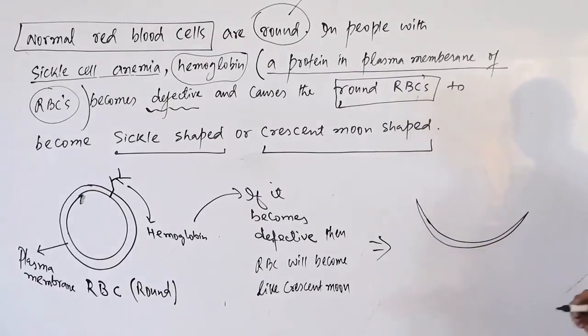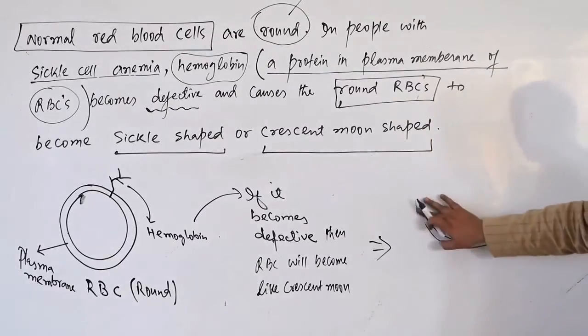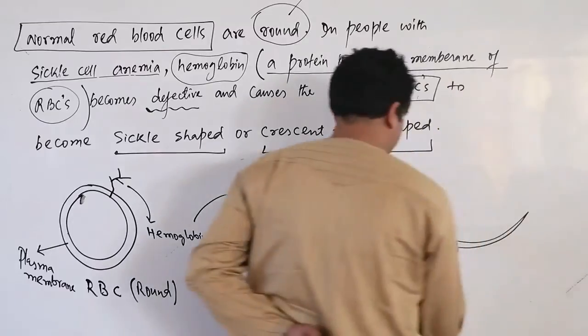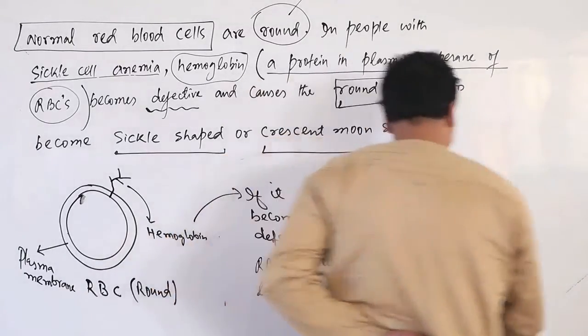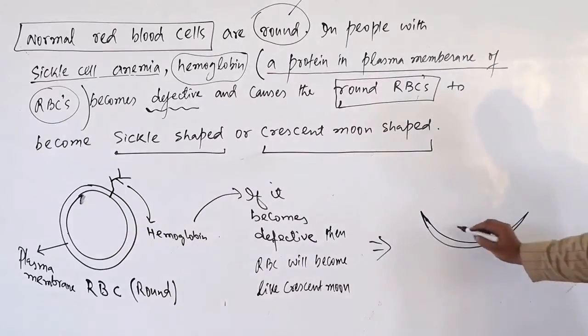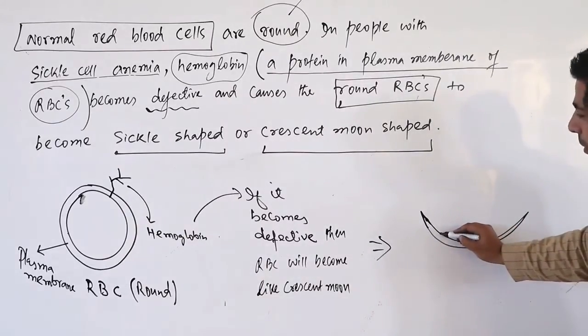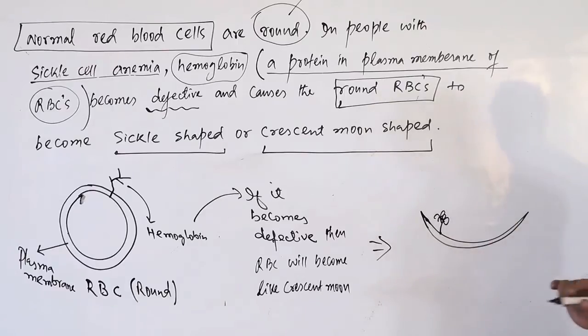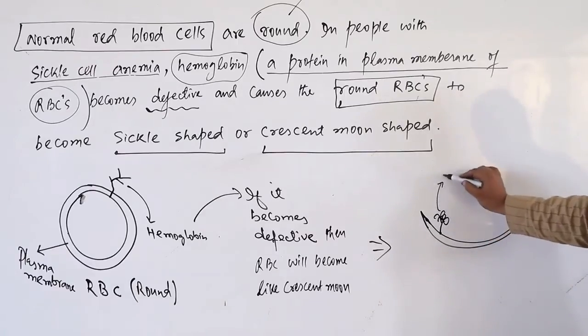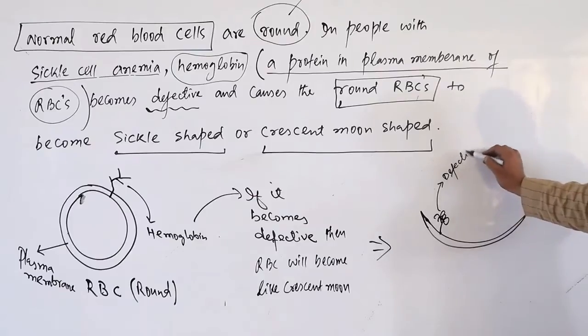So my dear friends, this is your RBC now. I hope you are understanding. So this is your RBC, the shape of the RBC. And let us think that we have the same hemoglobin here, but it will be defective hemoglobin. Let's consider it as defective hemoglobin.